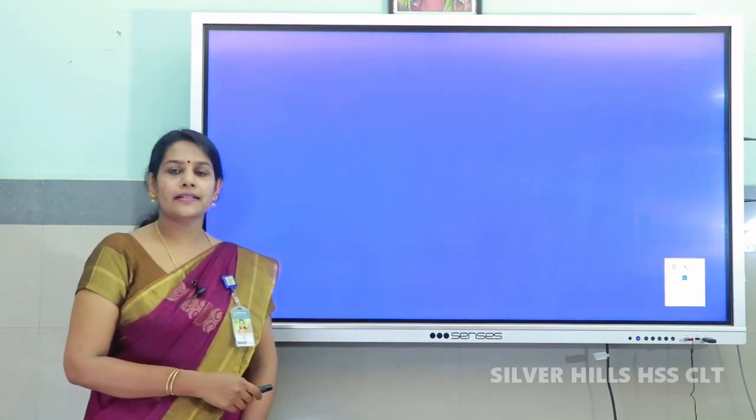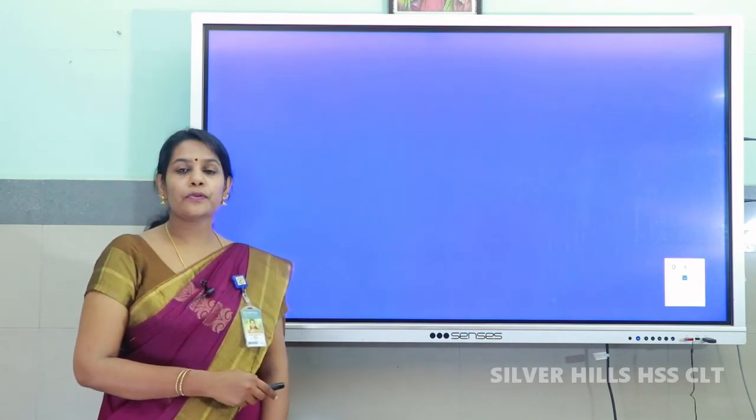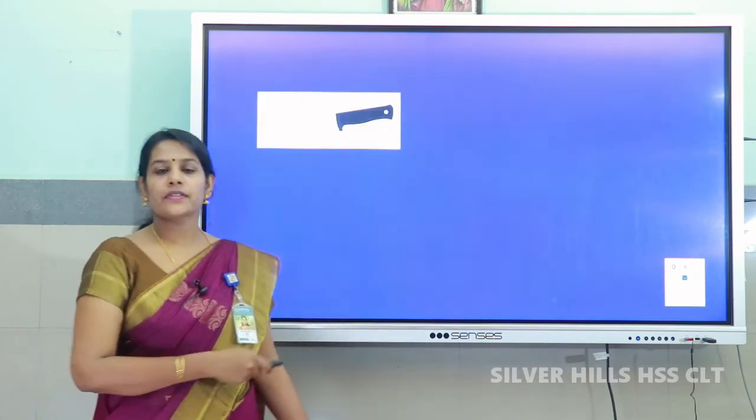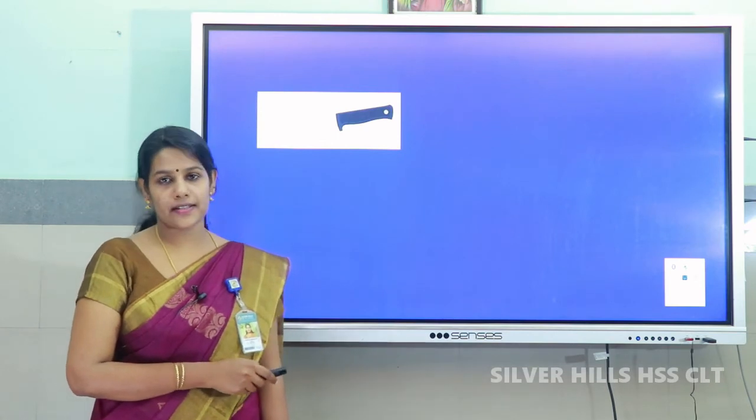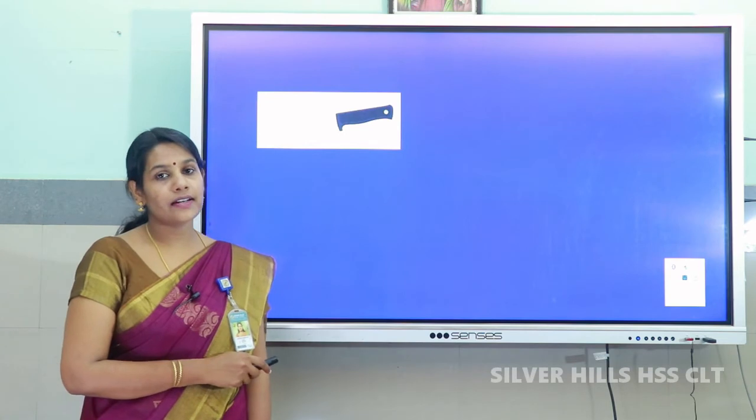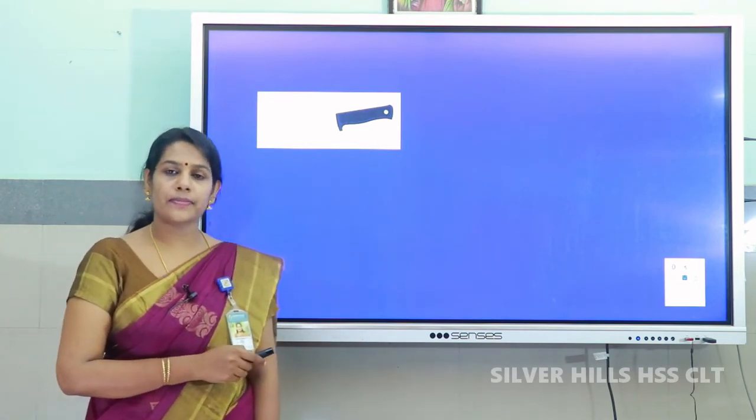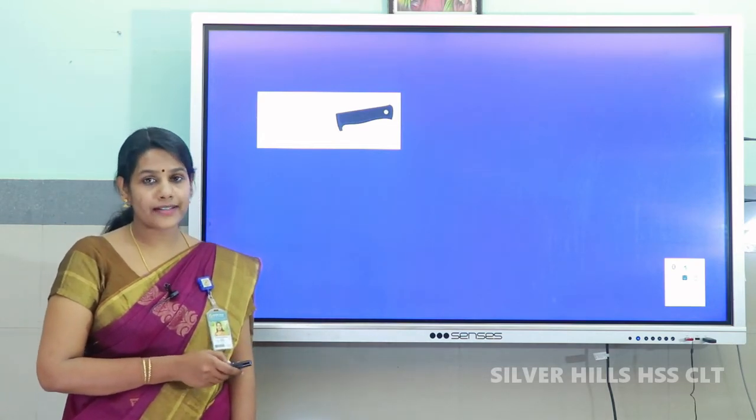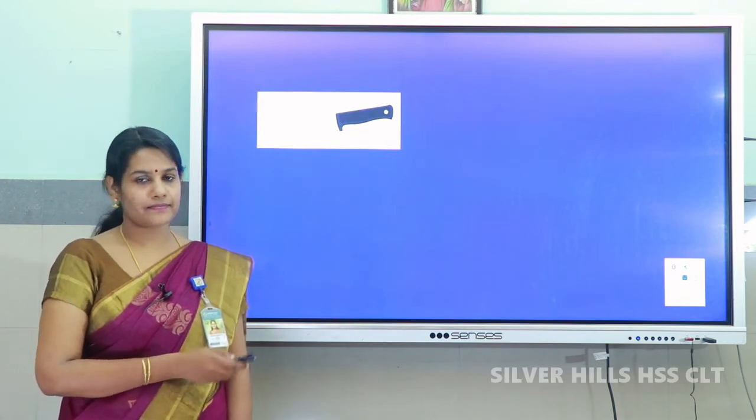Now, let us discuss a few examples from our day-to-day life to prove that pressure is inversely proportional to area. Here you can see the picture of a knife. A knife has two edges. One is the cutting edge, which is sharp, and the other one is the blunt edge. It is easy to cut vegetables using the cutting edge. This is because as the area of contact decreases, the pressure exerted increases.